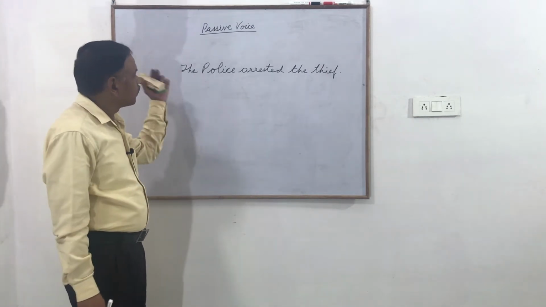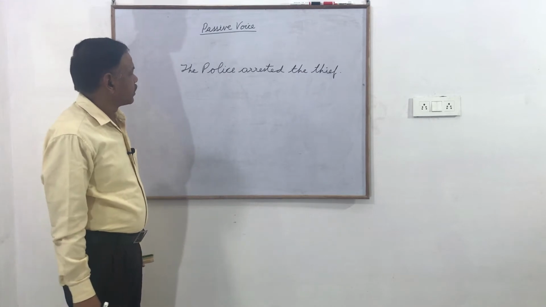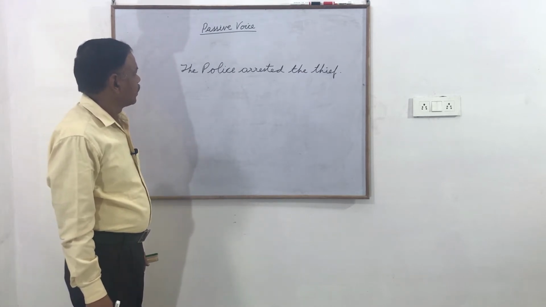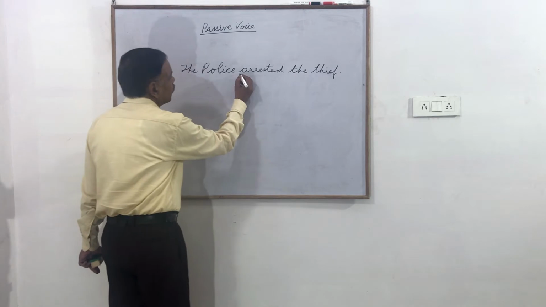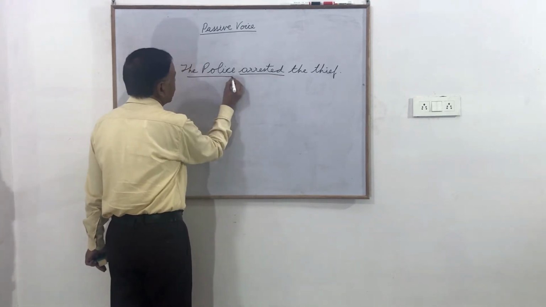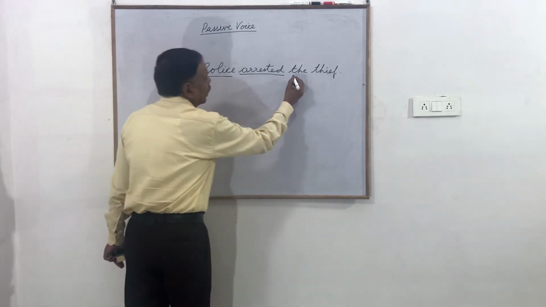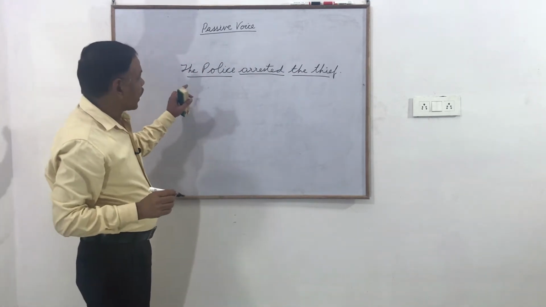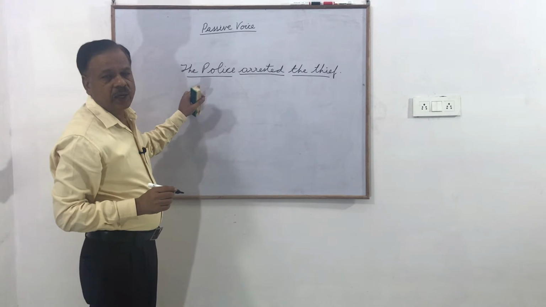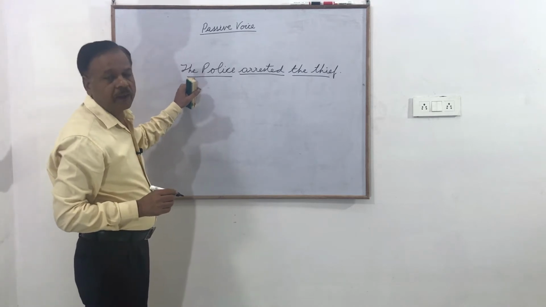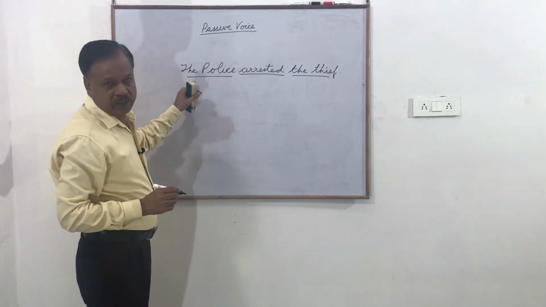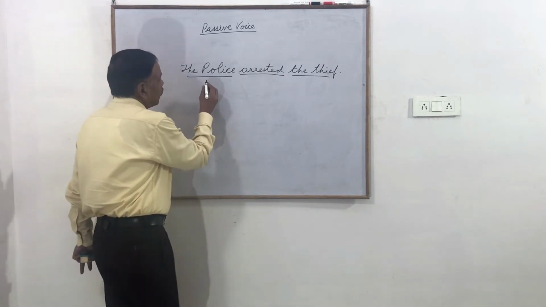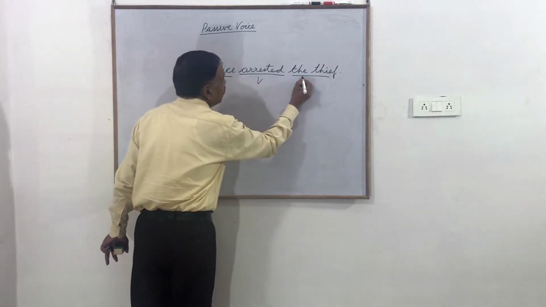Now, if I change this sentence into passive voice, we know that it is in active voice. The police is doing something. Subject, verb, object.